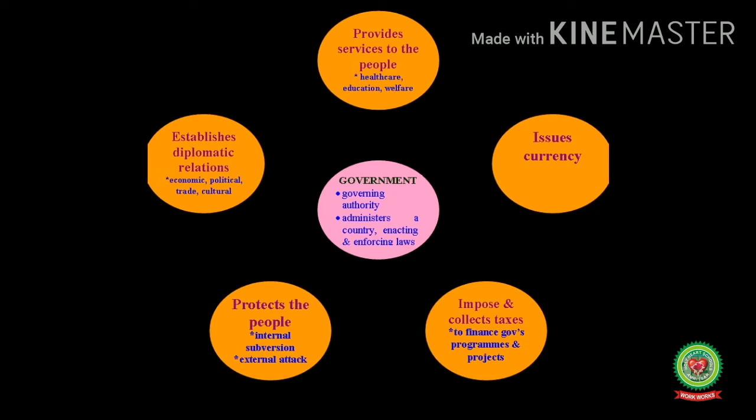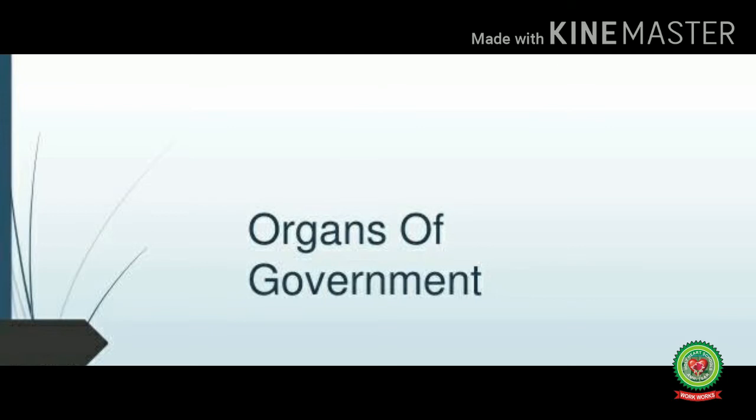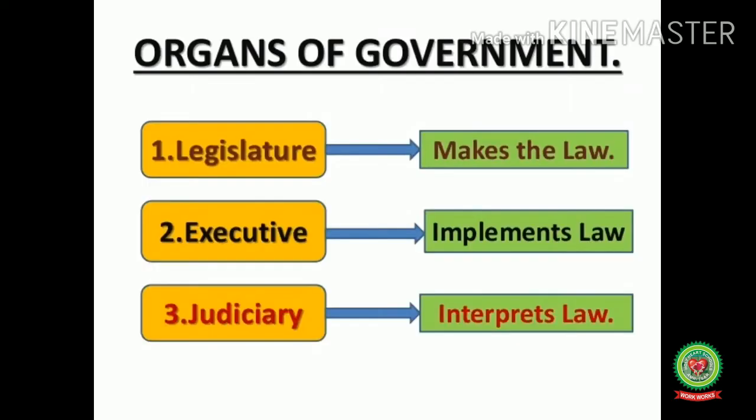to frame the laws. And the other functions of the government are: it protects the people of the country from internal and external attacks, it imposes and collects taxes, it issues currency, it provides services to the people, and it also establishes economic, political, trade, and cultural relations with the other countries. The functions of the government are carried out by its three organs: legislature, that makes the law; executive, that implements the law; and judiciary, that interprets the law or protects the law.